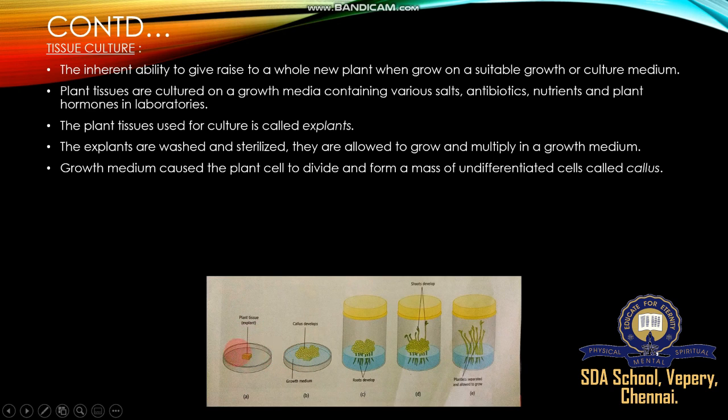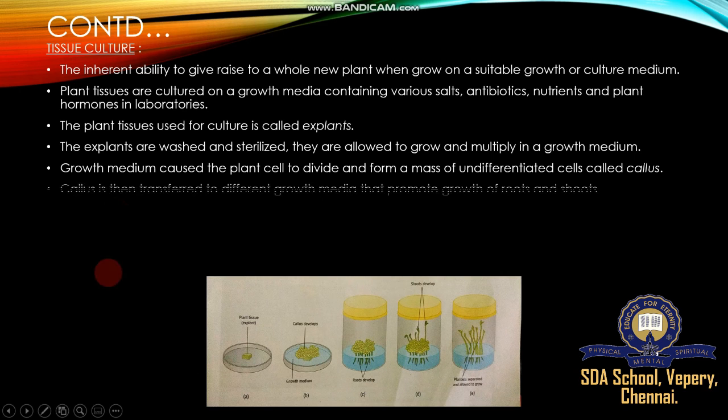We start with a very small amount of tissue. At the second stage it multiplies, and a lot of tissue mass develops. This mass of tissue is called callus. After certain days, roots develop, then a shoot develops, and then a complete plantlet.